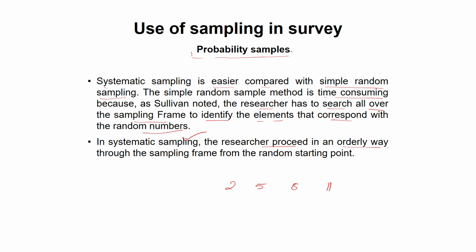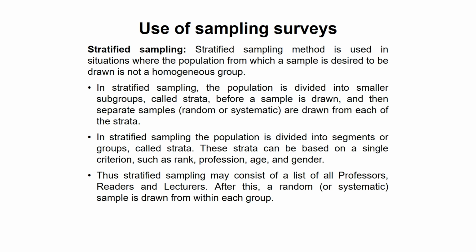We start from one random point, 2, and then move on in a very systematic manner. This is systematic sampling.